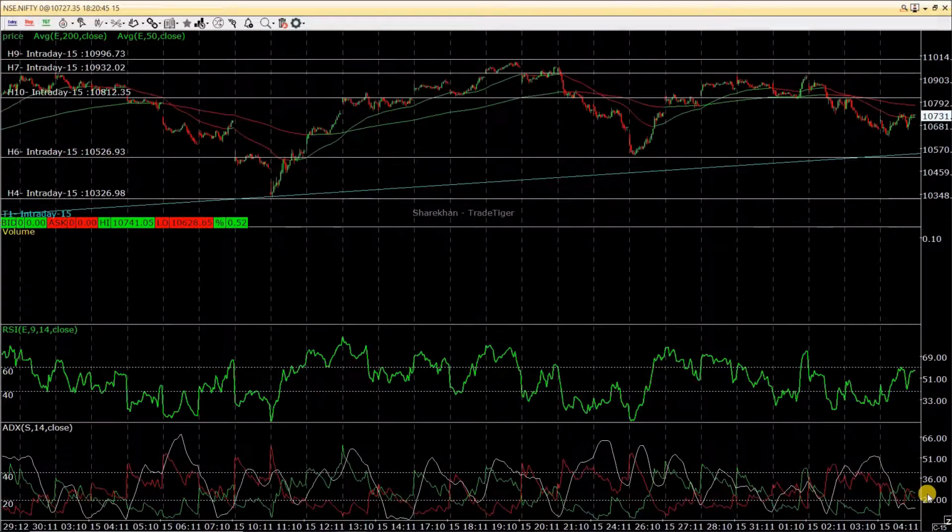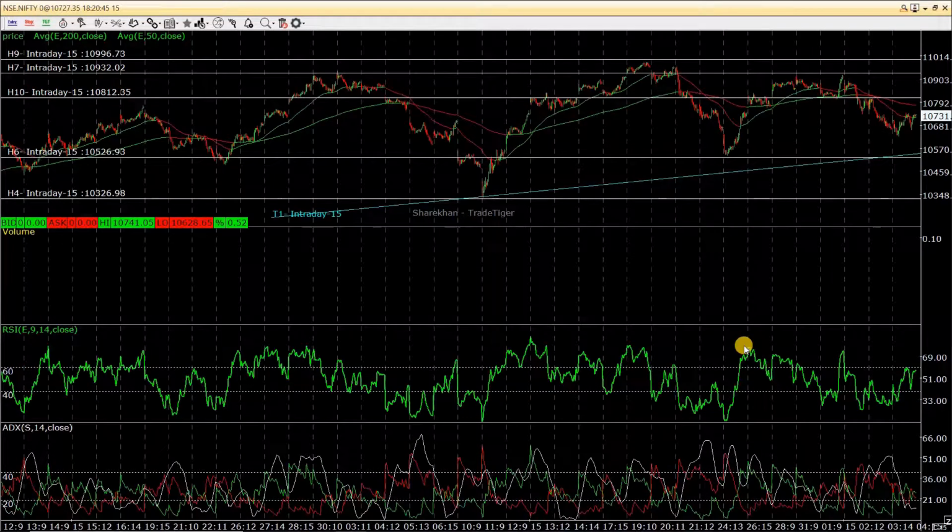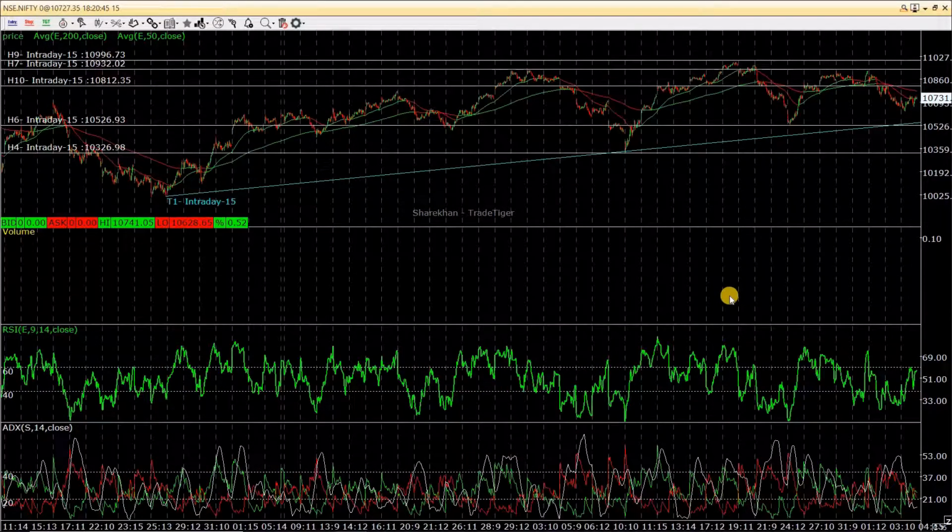And in ADX also we'll have a look at what happens. But in ADX there is definitely nothing much happening. There is no trend, as the average has gone below the 20 mark line and the buyers are just slightly above sellers, not significantly. So there is no signal from ADX, but on the RSI level there is definitely a bearishness, and overall the market looks bullish as of now.